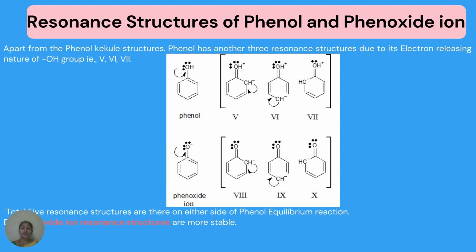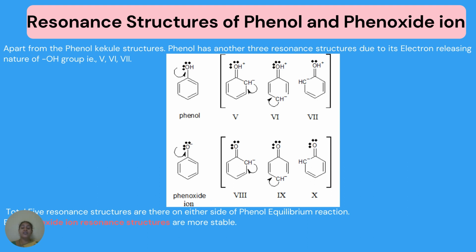Among the two lone pairs, one lone pair is given away towards the benzene ring, so it will form a double bond. When it forms a double bond with the first carbon, the double bond present between the first and second carbon will be shifted onto the second carbon, producing an anion.